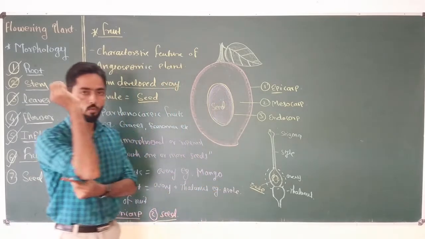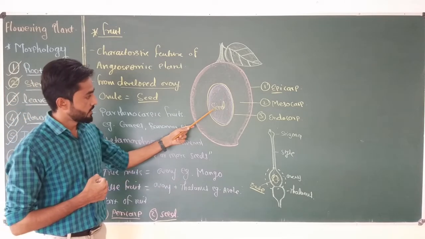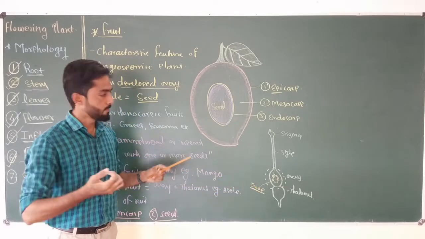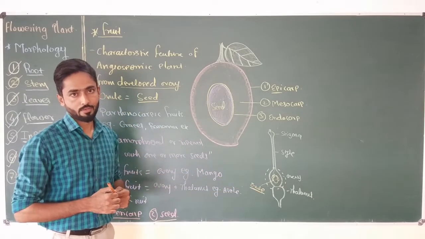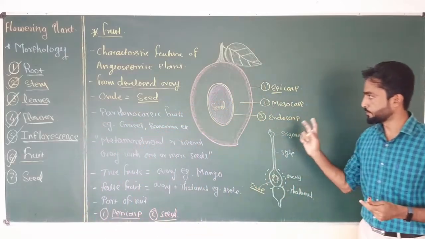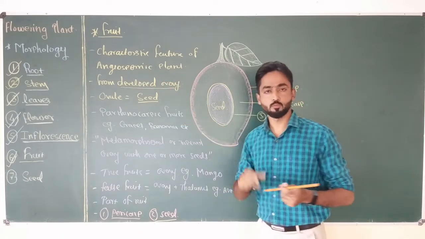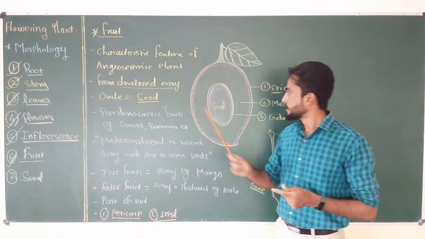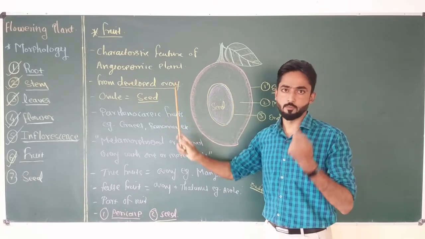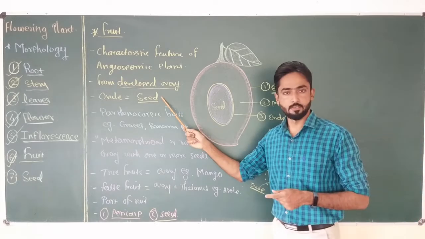Fruit may contain one, two, or many seeds depending upon the ovary, and generally the ovule which is present inside the ovary gets transformed into the seed. So this is all about some introductory points related to fruit. Number one, formation of the fruit is the characteristic feature of the angiospermic plant or the flowering plant. Then generally fruits are produced from the ovary after successful fertilization, and the ovule develops into the seed.